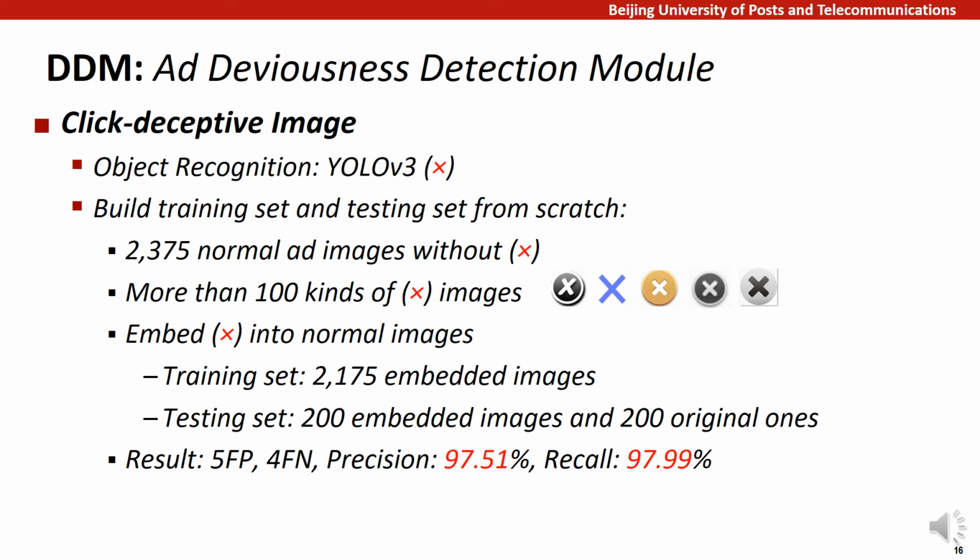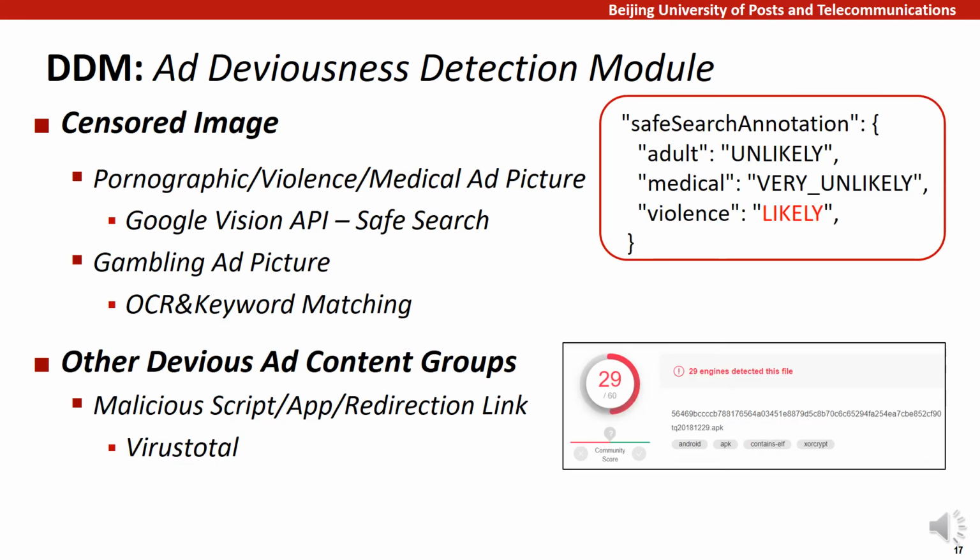With only 5 false positives and 4 false negatives, YOLO achieved more than 97% on both precision and recall at detecting cross. The second plug is to detect censored images. Google Vision API is applied in this plug, which has been widely used and proven to be effective in flagging censored images with its safe search feature.